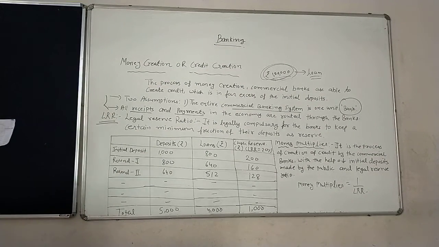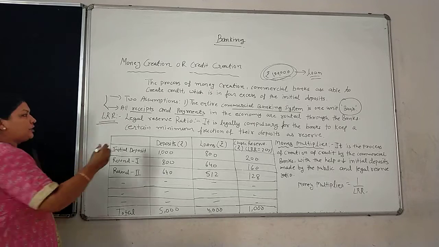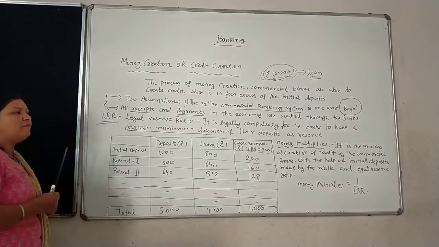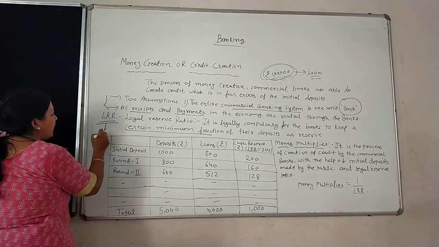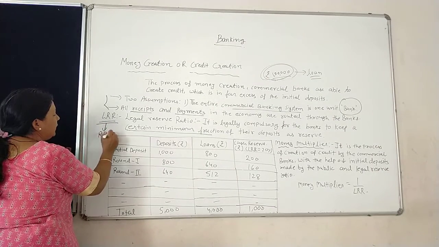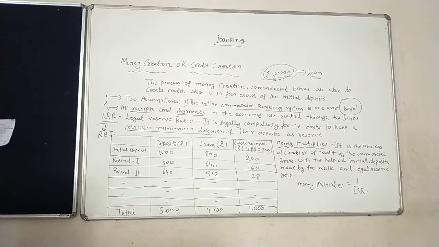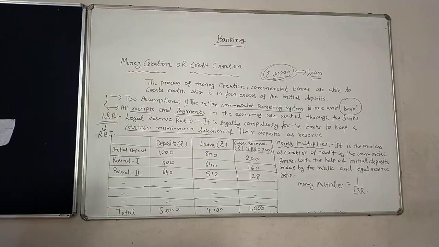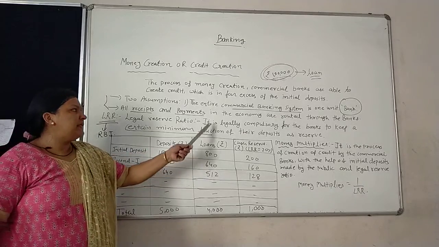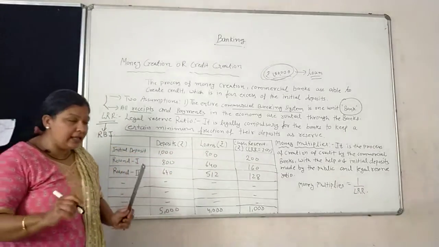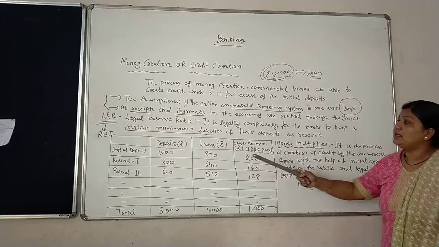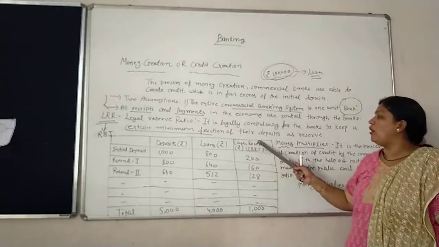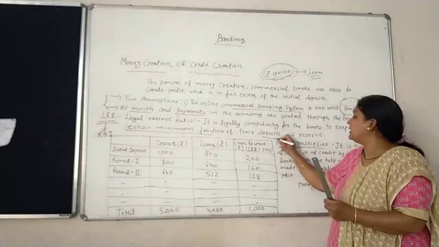It is legally compulsory for the banks to keep a certain minimum fraction of their deposits as reserve. And the LRR is fixed by the RBI. In India, the LRR rate is fixed by the RBI. So legal reserve ratio means it is legally compulsory for the banks to keep a certain minimum fraction of their deposits as reserve.